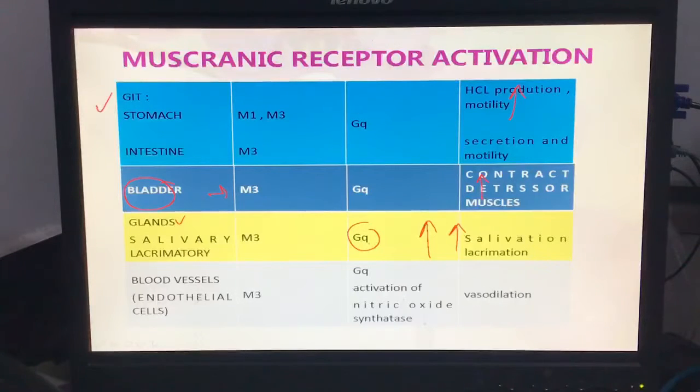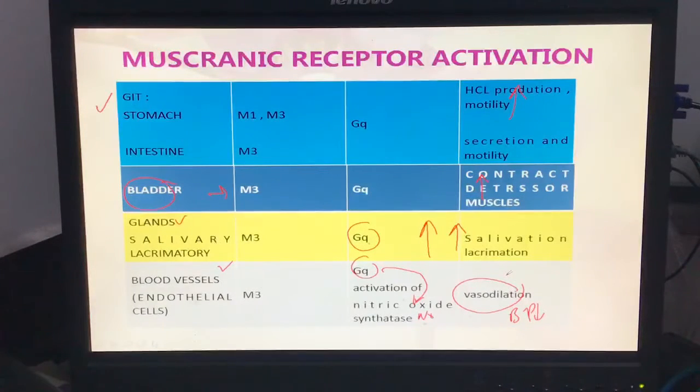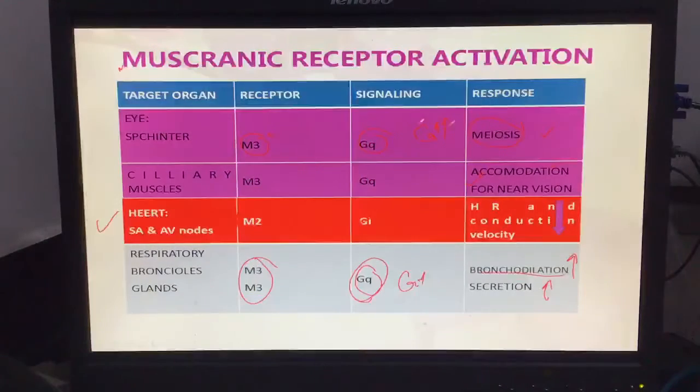What does the parasympathetic system do on the blood vessel? The Gq protein activates nitric oxide synthesis and production of nitric oxide inside the endothelial cell, causing vasodilation, and vasodilation decreases blood pressure. Okay, this is the summary of the full parasympathetic system according to receptor location.